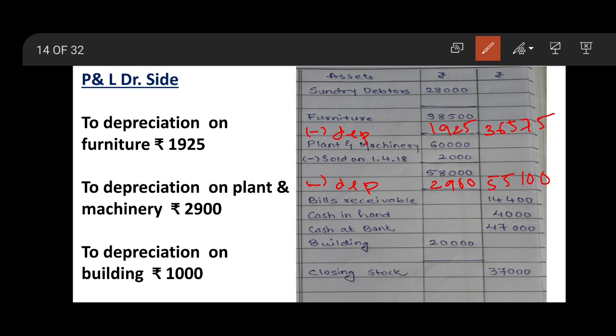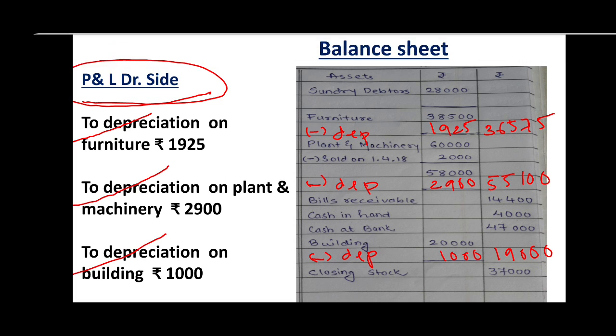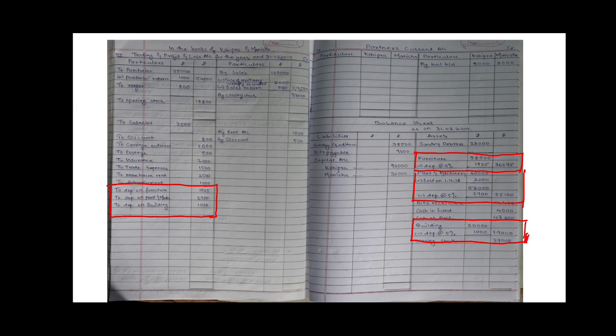The next depreciation was on building, so less depreciation, and the amount of depreciation on building was 1000. 1000 will be deducted out of 20,000. You will get 19,000 as final amount in the outer column. The next effect of all these adjustments will go to the profit and loss account debit side, writing to depreciation on furniture, to depreciation on plant and machinery, to depreciation on building, and the respective amounts, in this way.